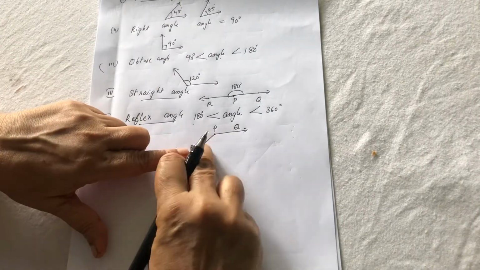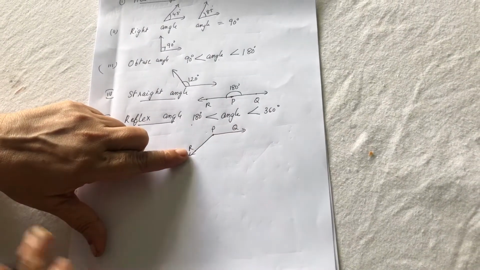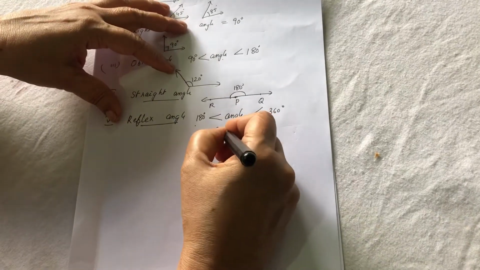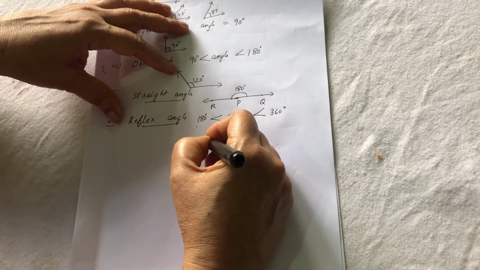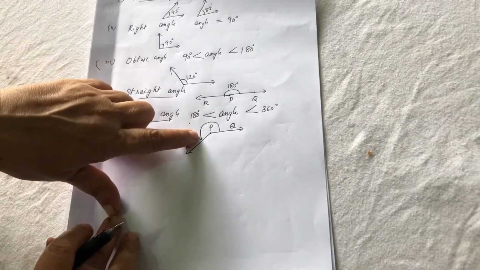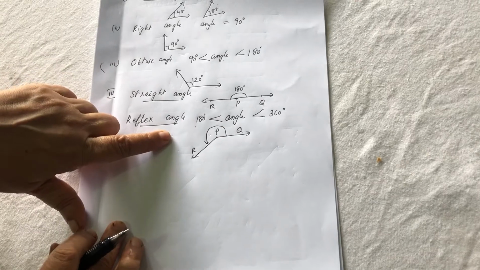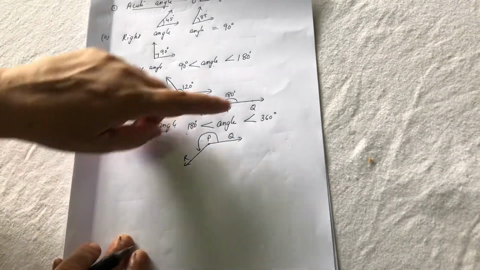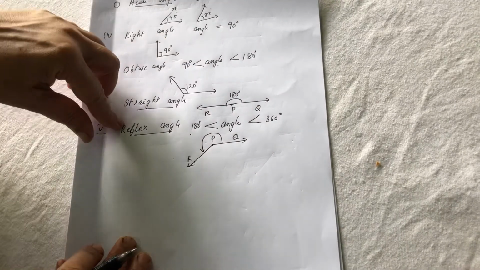This is one angle, an obtuse angle, less than 180 degrees. But you see this angle, QPR: this angle is more than 180 degrees but less than 360 degrees. So it is called a reflex angle.